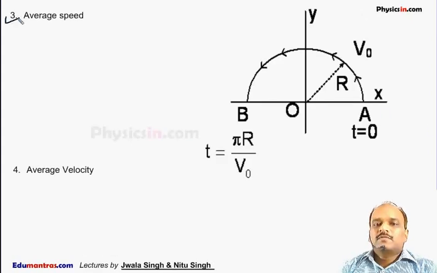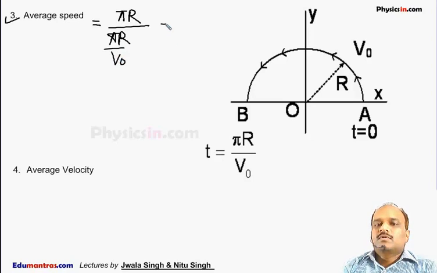The next question is average speed. As we know, average speed is defined as the total distance traveled divided by time. The total distance is pi r and the time is pi r by v0. So I will substitute it here, it is pi r by v0. From here we get the average speed as v0 meter per second.